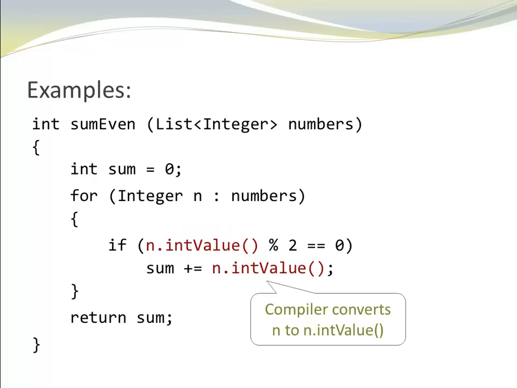The Java compiler calls intValue on n, and intValue reads the number of my uppercase Integer object n and returns the primitive type int value. You can see this conversion happens twice, here with the modulus operator, here again with the compound assignment operator.